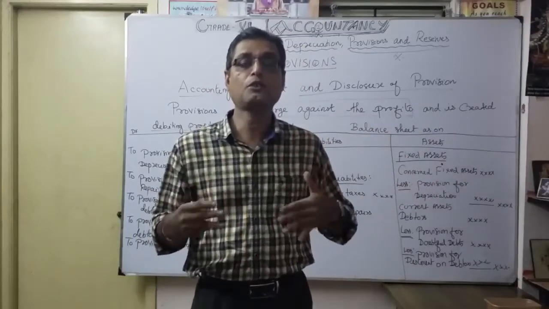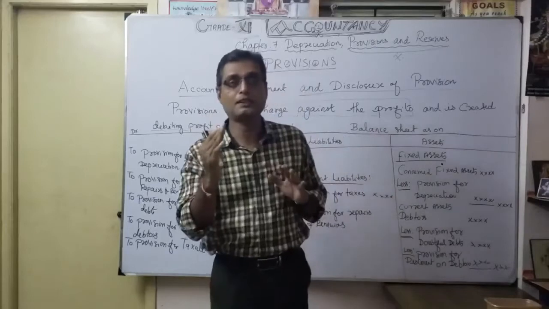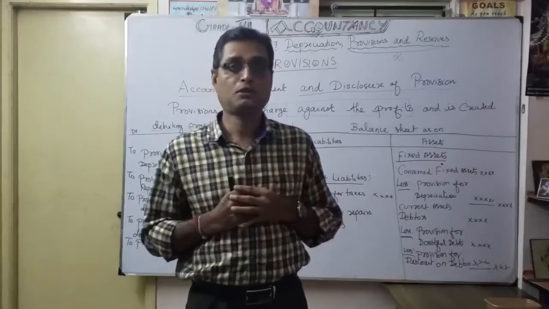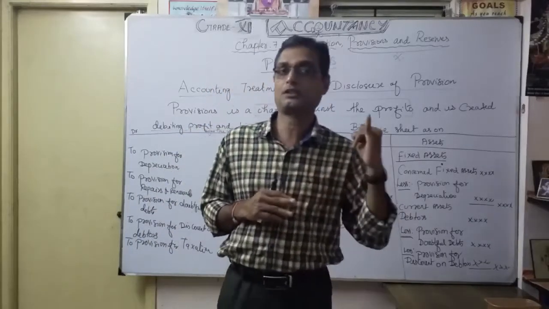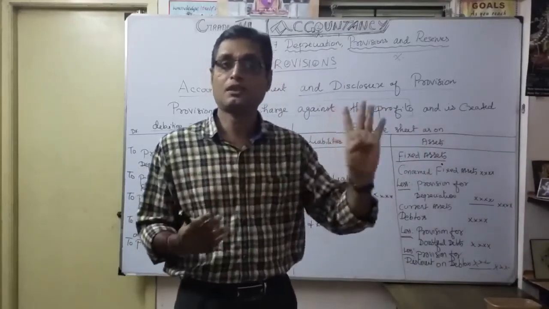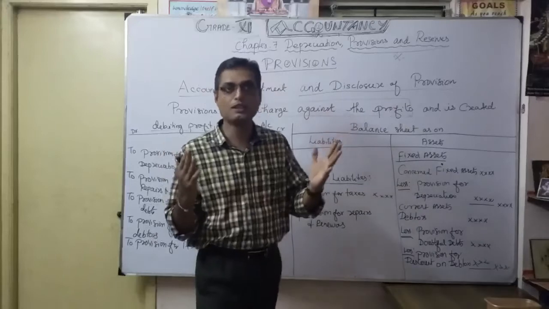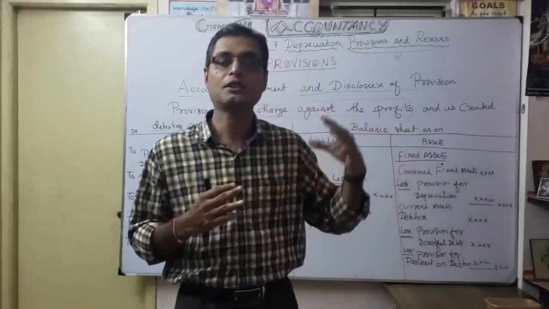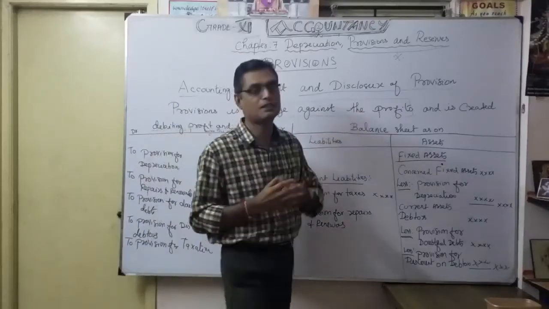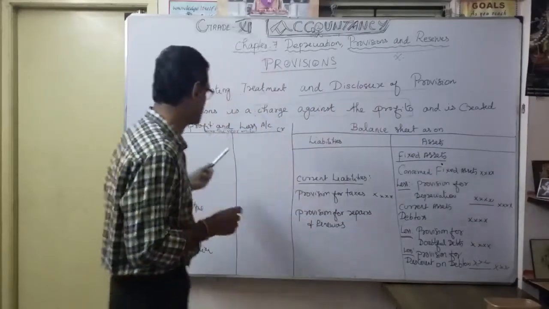For that only, you want to show the correct profit and loss, with revenue recognition for the current period, related to a particular period of revenue and a particular period of expenses only. You want to show a true profit and loss account. Now understood? So the conservative or prudence concept, periodic concept, revenue recognition concept, and even for depreciation the cost concept, like historical cost. Now we have related it with the concepts, and you can clearly understand the meaning of provision. Provision is a charge against the profit. Whether you are earning profit or loss, you want to show it in the profit and loss account. That's what I am showing.